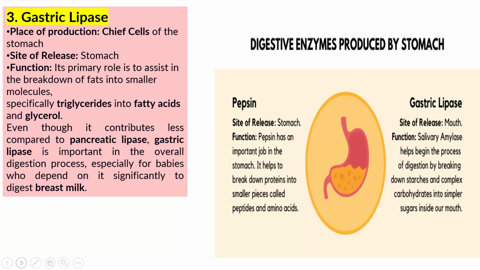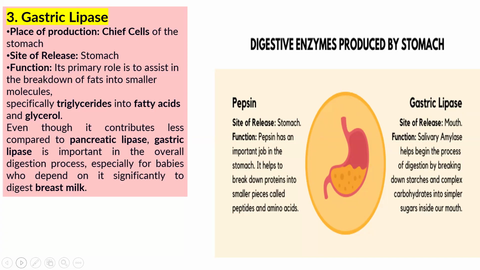So pepsin is secreted by chief cells of the stomach, gastric lipase is also secreted by chief cells of the stomach, and its site of release is the stomach. Its primary function is to help the breakdown of fats into smaller molecules, meaning fats into fatty acid and glycerol. Specifically, complex fat, that is a triglyceride, into fatty acid and glycerol.